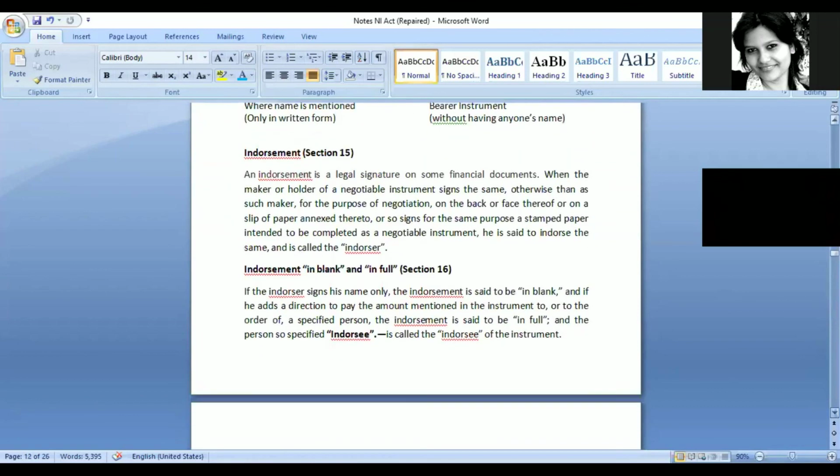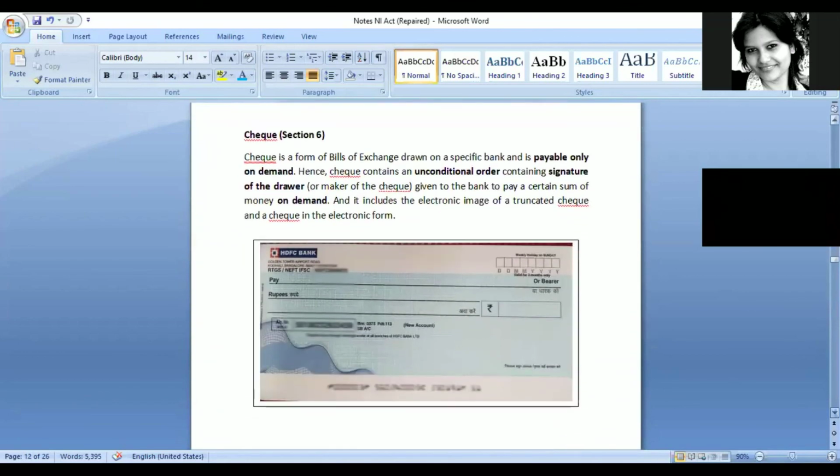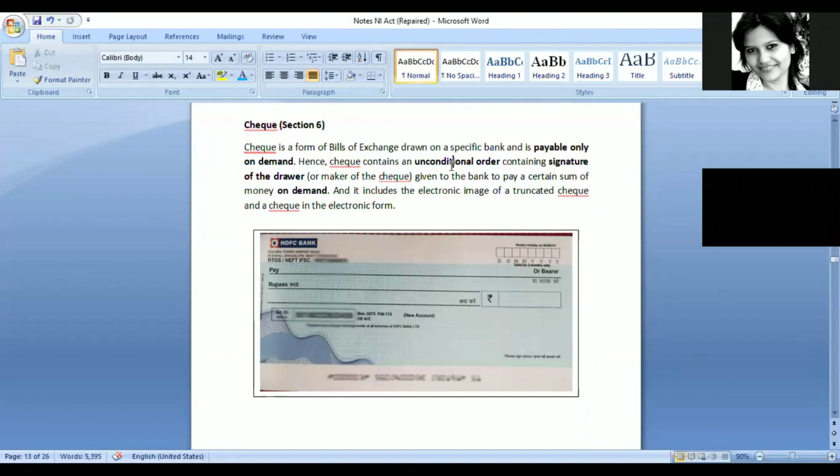This was regarding how transfer can be made, and then check. Now check is, as per the definition of section 6, considered as a type of bills of exchange only. But what happens is that there are certain differences, like on certain grounds, a check is also different from a bills of exchange also, but it can be considered as a type of bills of exchange only.